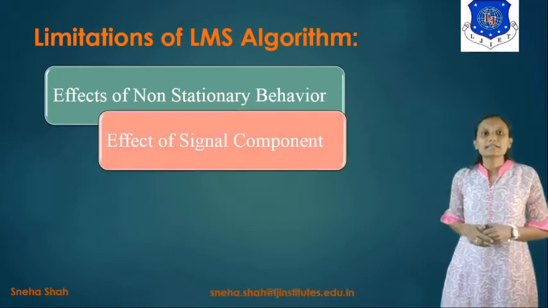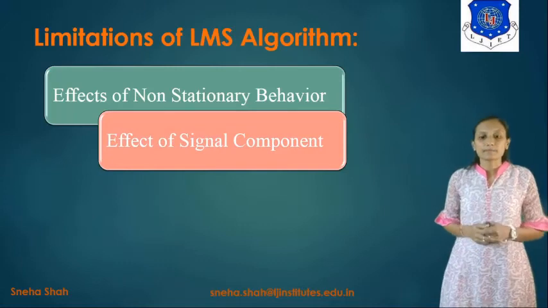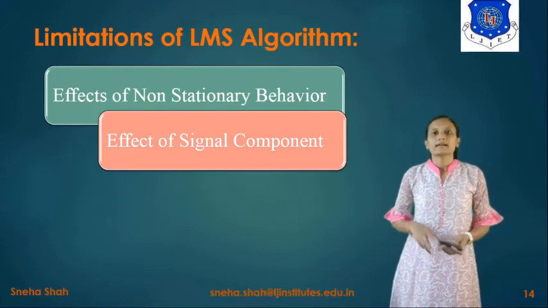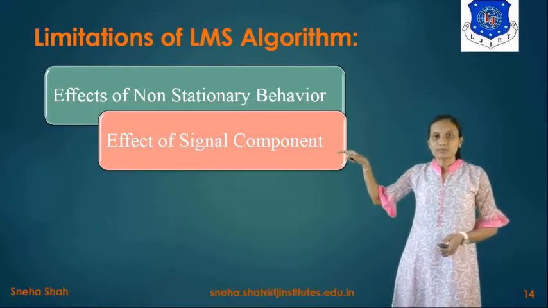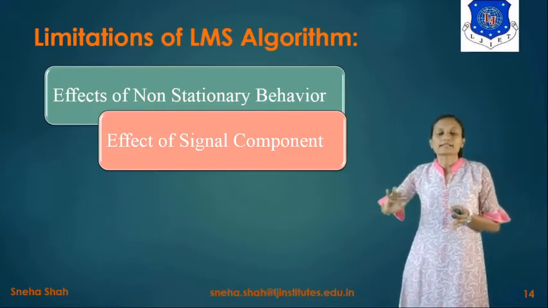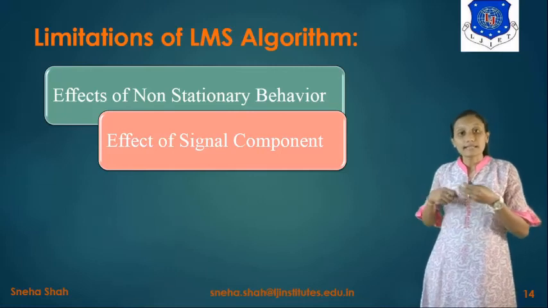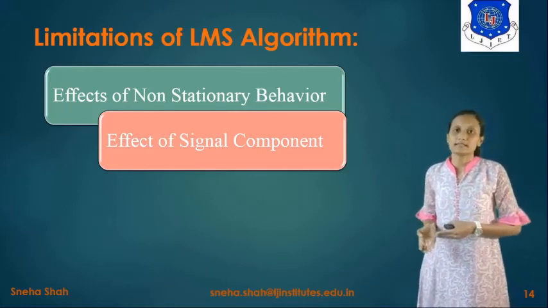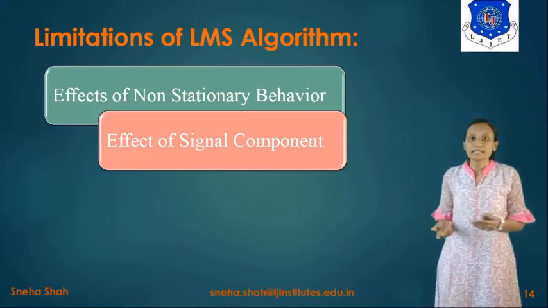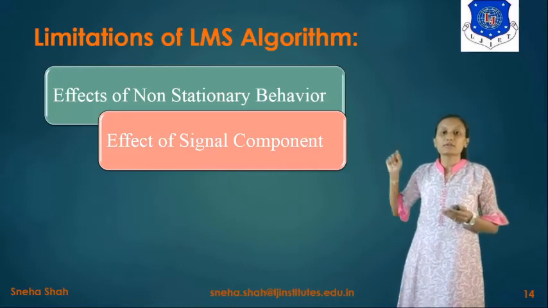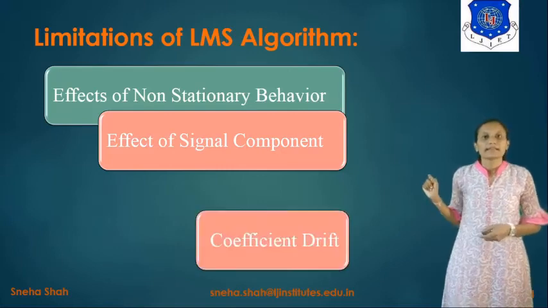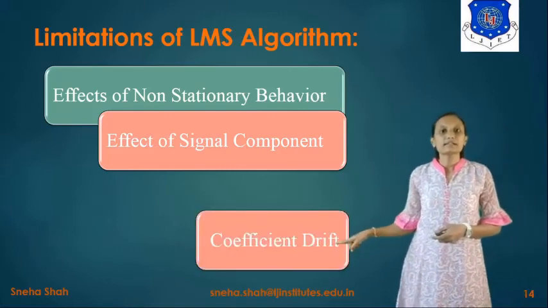Now the next limitation is the effect of signal component. What is the effect of signal component? Suppose we consider that signal plus noise is occurring at the output. It is given along with the noise signal to remove the noise. But in the noise signal, there may be some portion of the input signal. So in the removal of the noise, the signal component may be removed. The original signal will be removed, so this is considered one kind of limitation, right?